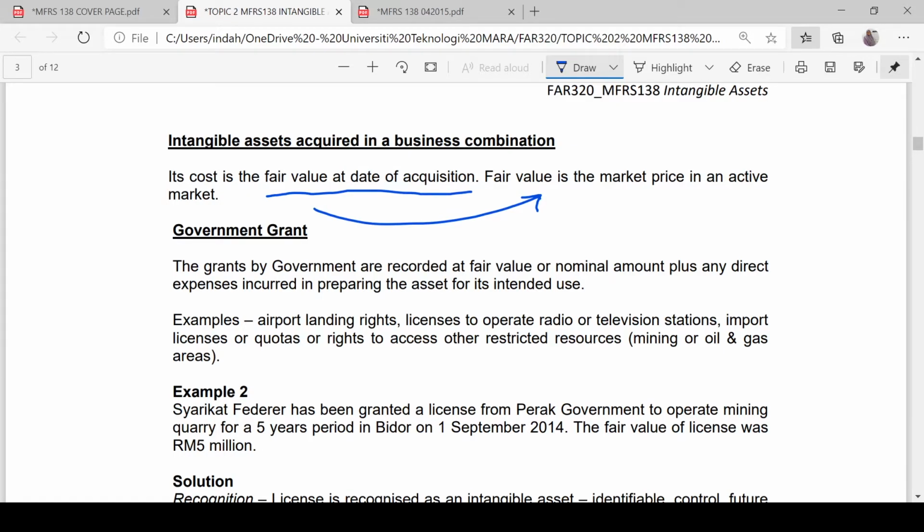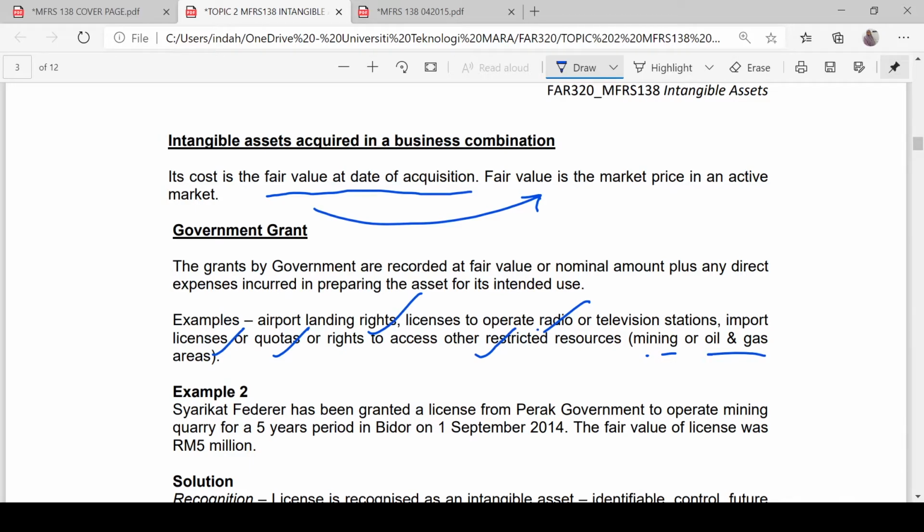Government grant. Intangible asset received by way of government grant. How do we record our intangible asset? For example, you receive airport landing right, license to operate radio, import license, quota, or right to access other restricted resources, especially for mining, oil and gas.